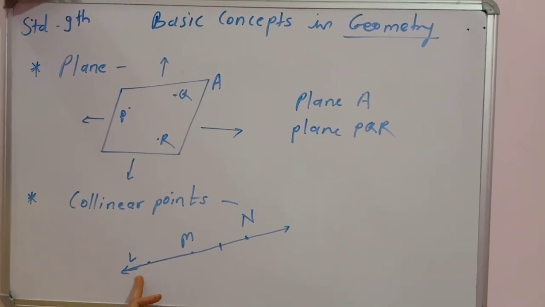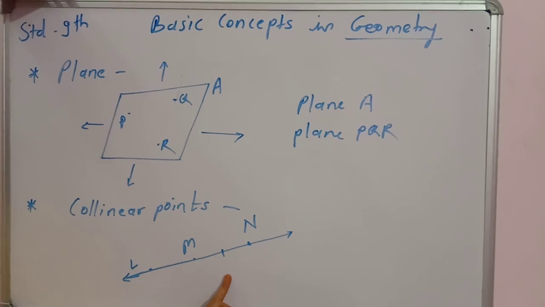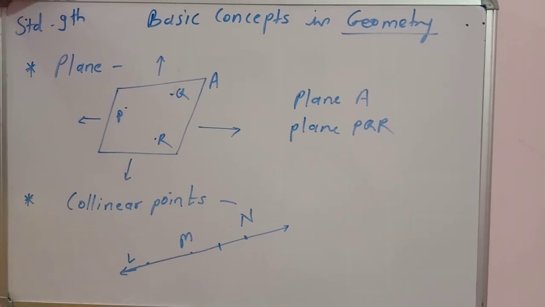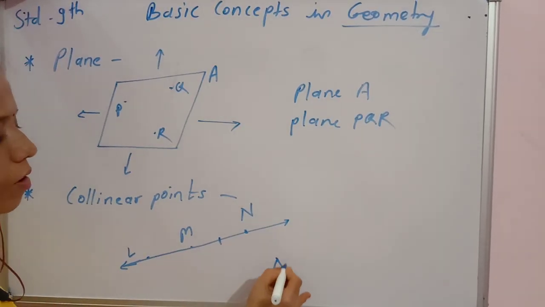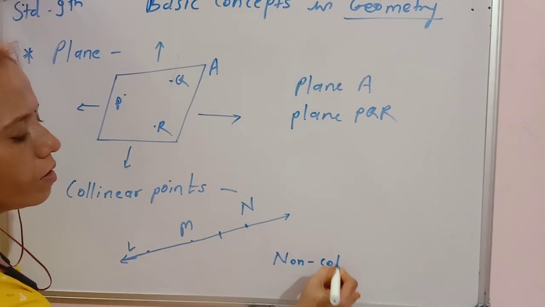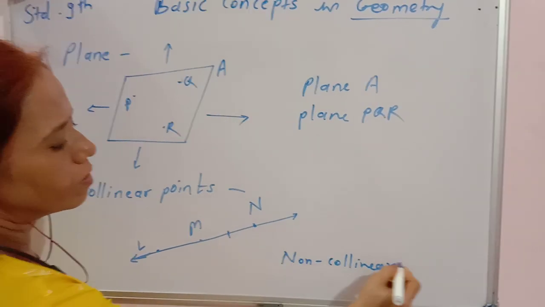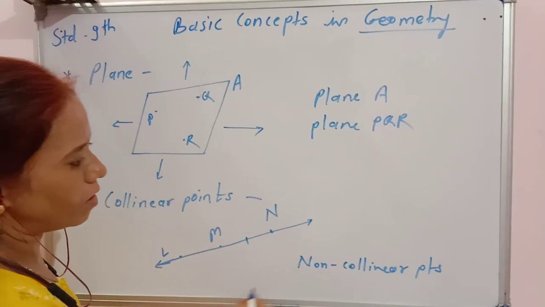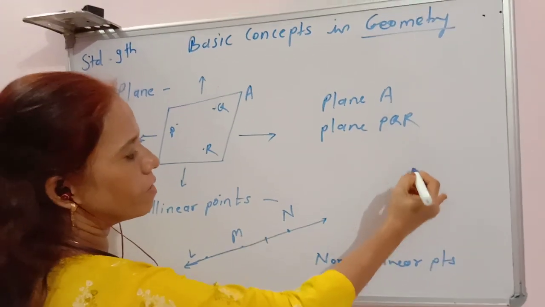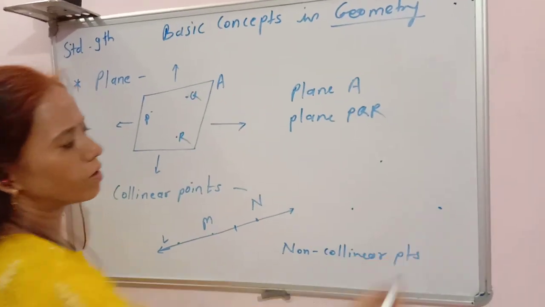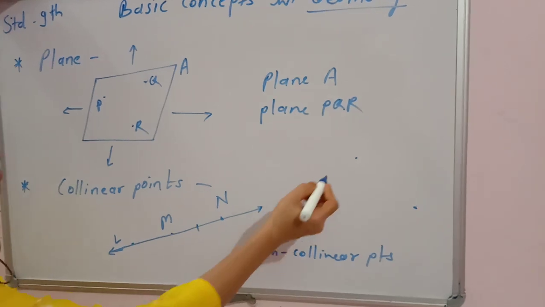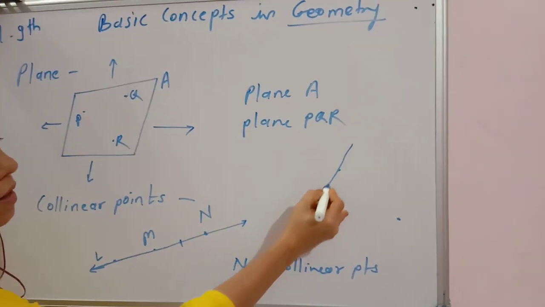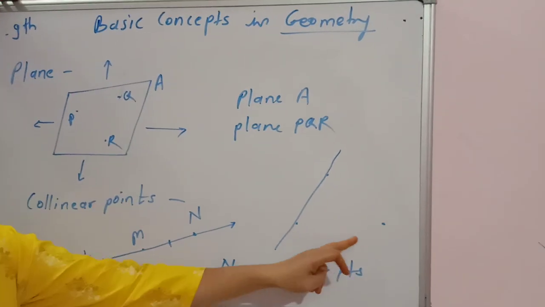And if we can't draw such a line, then those points are known as non-collinear points. Suppose the points are like this. If I try to draw a straight line, we can't include all 3 points.